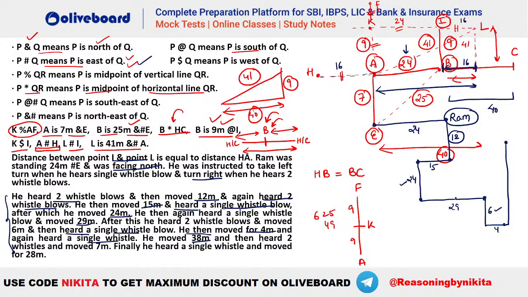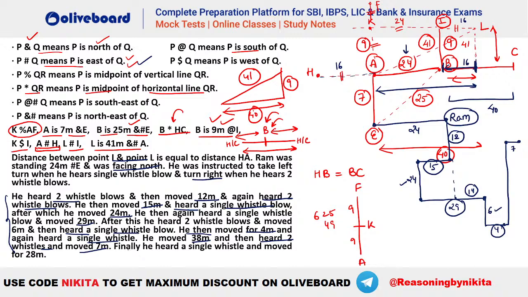Okay. Finally he hears two whistles and moves 7 meters. So again a right turn and he has to go 7 meters. Okay, he has reached here. Just check once, this is 29, this is your 4, right? So 29 plus 4. You can see this is your 15, right? This was 15 and this will be 14, right? This is your 14. You can see till here this was 16, so here 2 meters are still left, so check that once. I don't have space left in the diagram. Okay, so you can see this is your 7 here.